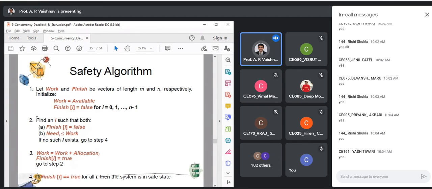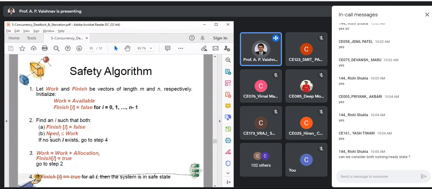Find an i, that means find a process that satisfies the following conditions. What is the first condition? It should not have finished, obviously. Otherwise, there is no need to take the pain to go through this algorithm. So first, find an incomplete process. Second condition, its requirement of resources is less than or equal to available. Obviously, yes. Understood this point?